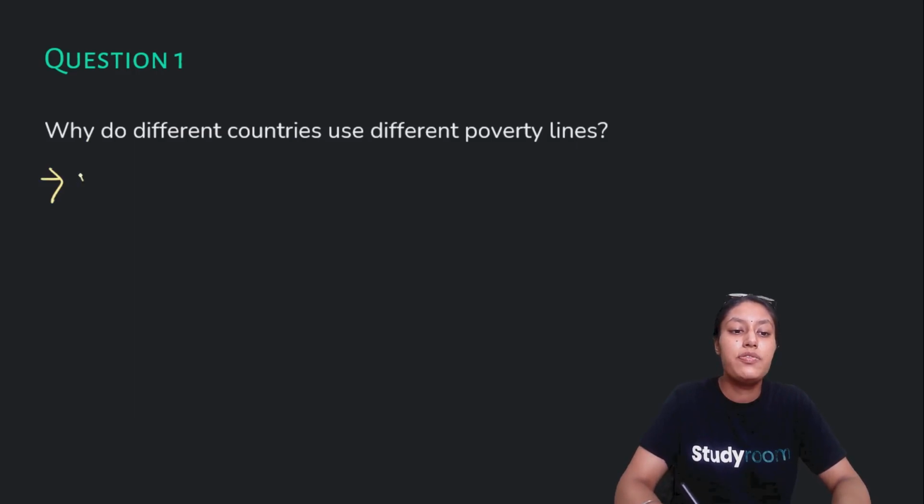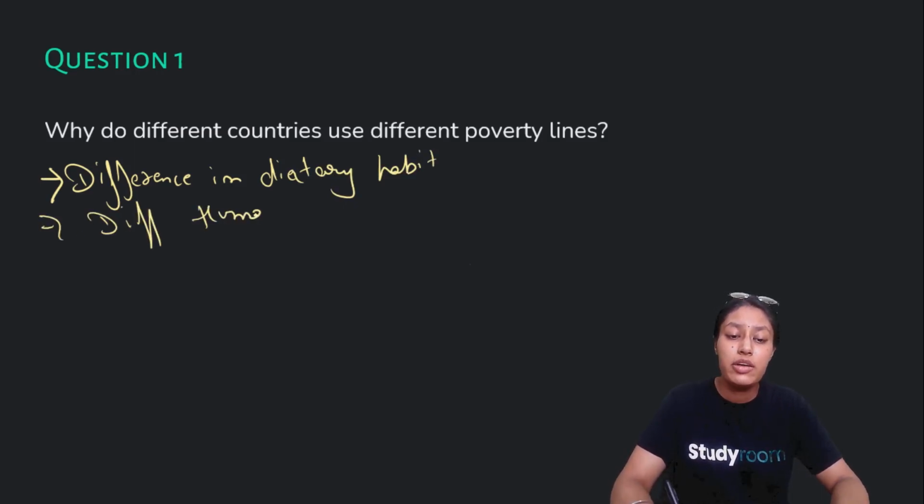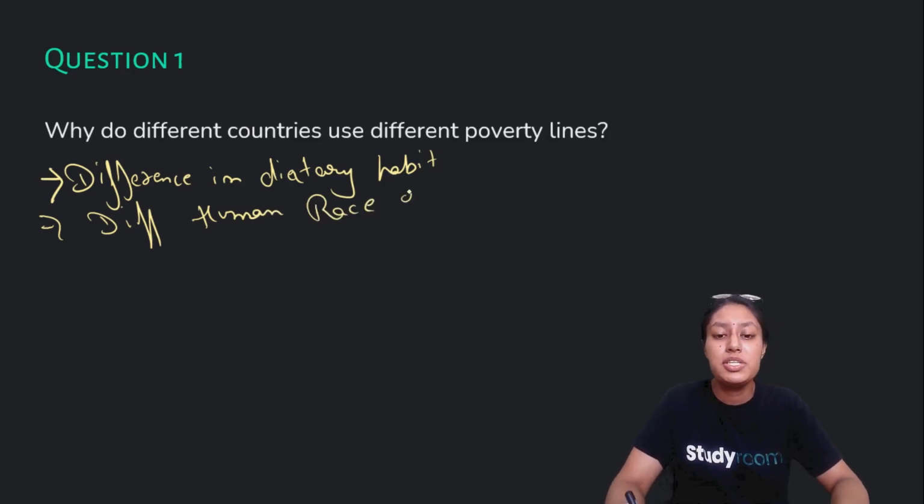One is difference in diet, or you can say difference in dietary habit, different human race. Definitely, that's one of the reasons. Different human race means there are people of different size.